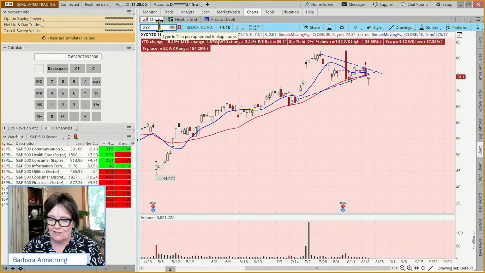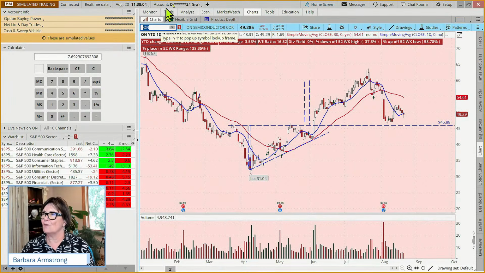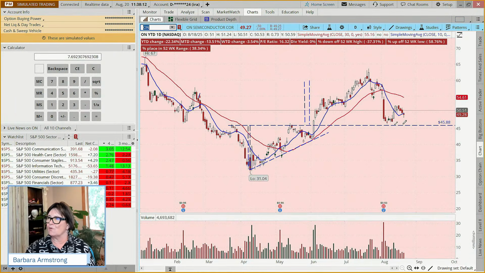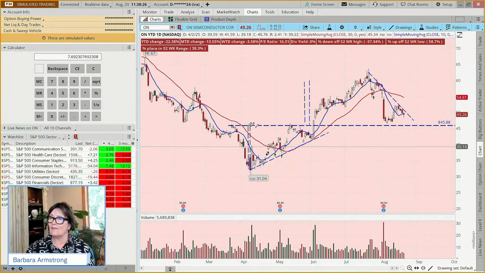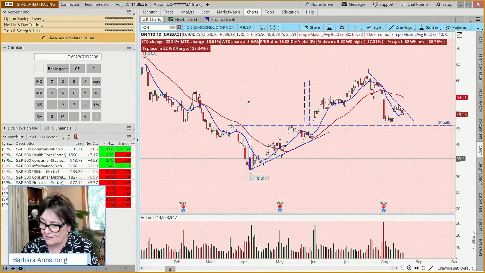Okay. So speaking of on, let's look at On. And On is one where again we're seeing a resistance level that has become a support level, and it's consolidating. But we've got this diagonal resistance line here, and we're waiting for a breakout. But we did have a pennant pattern here where it did break out. And if you'd measured this target, it did end up going up and hitting that target.